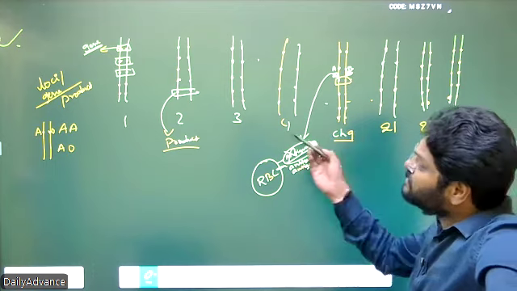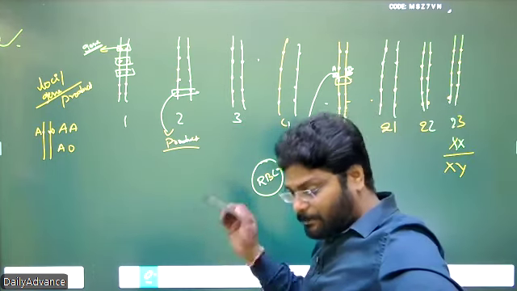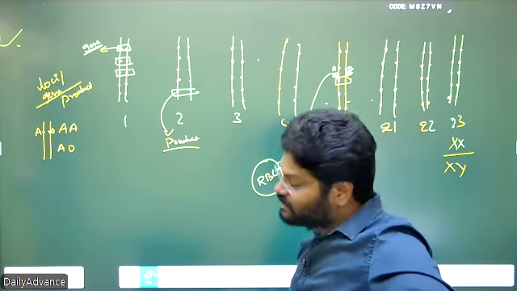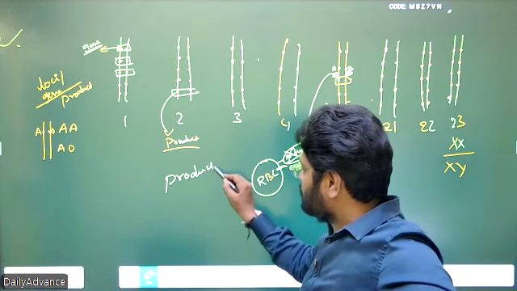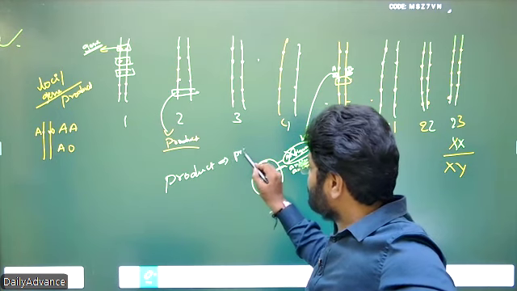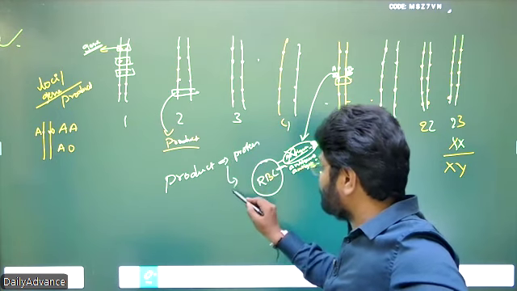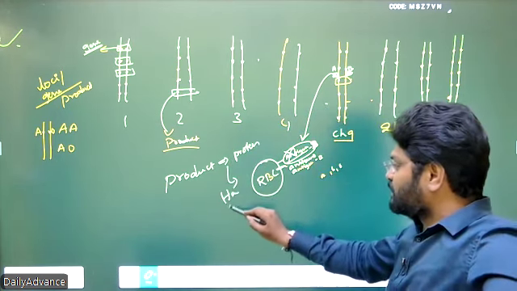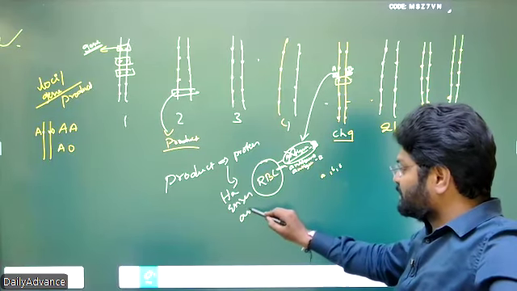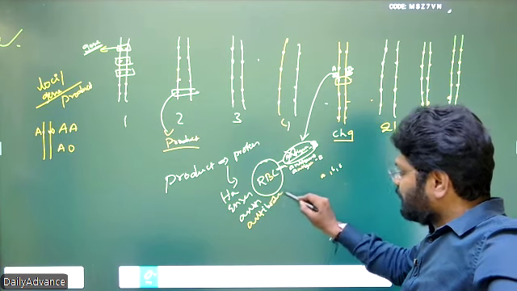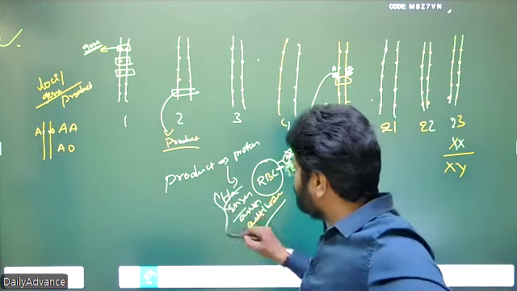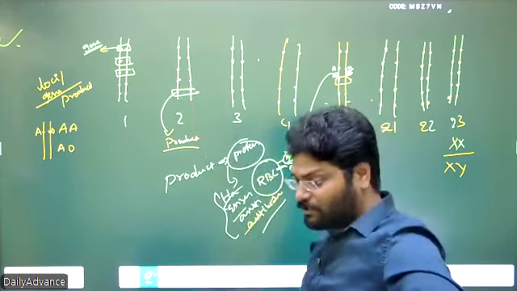Understand? So that means every locus's purpose, every gene's purpose, is nothing but to produce a product that we call a protein, or protein synthesis. Proteins are in the form of hormones, enzymes, antigens, antibodies. These are all products of protein, which are produced by any one locus.